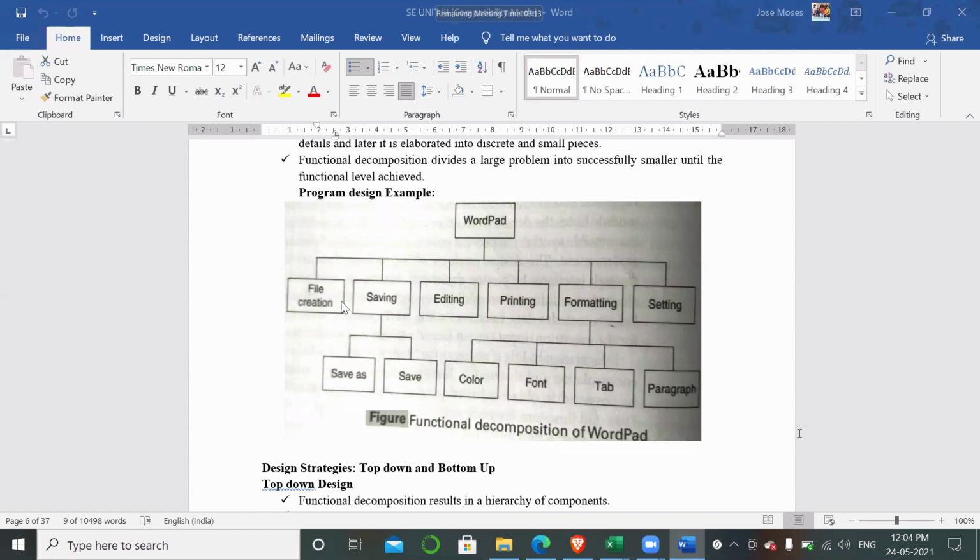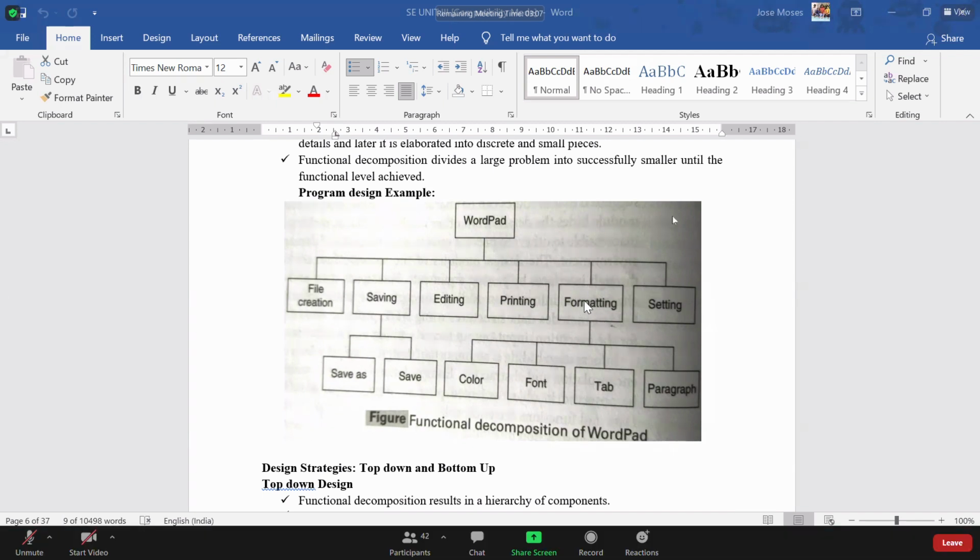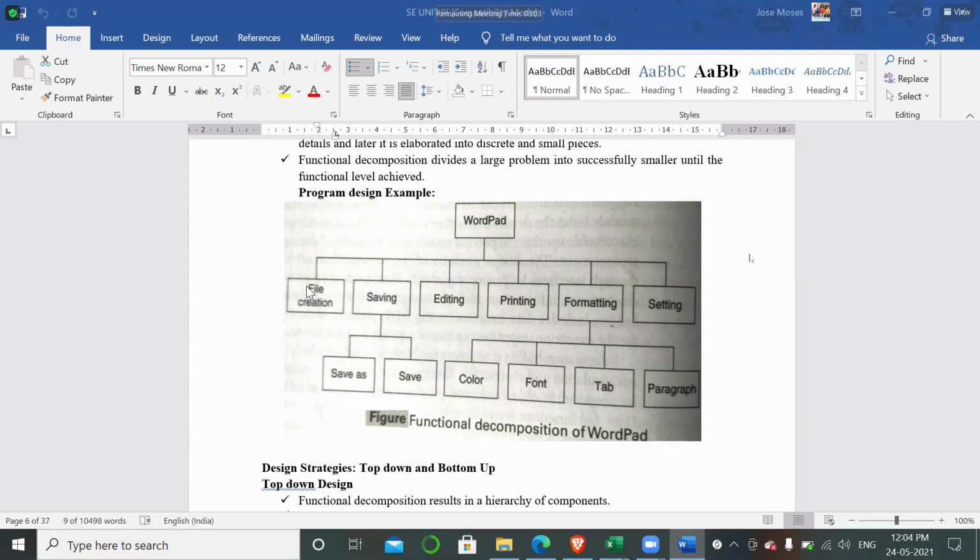So file creation cannot do its work by itself. For it to work, formatting must be correct. It should completely depend. That is strongly coupled. File creation is strongly coupled with the setting. So as a customer, do you require this type of model? Yes or no?